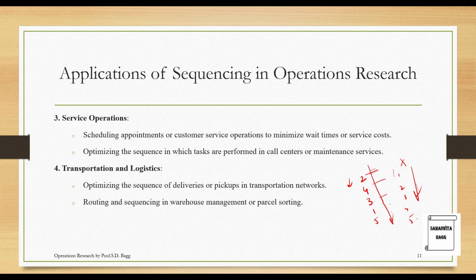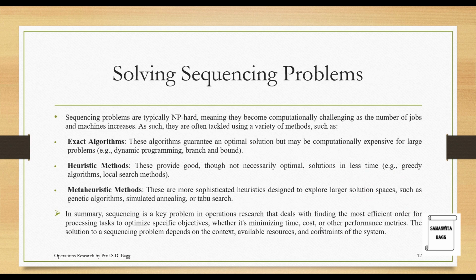Routing and sequencing in warehouse management. Same way when you are managing the warehouse or you are sorting the parcels, when you want to deliver the parcels, in the same way you are going to deliver them by optimizing the route. Solving sequencing problems. Sequencing problems are typically NP hard, meaning they become computationally challenging as the number of jobs and machines increase. It's obvious, if you have too many jobs and too many machines, it becomes very difficult to arrange them.